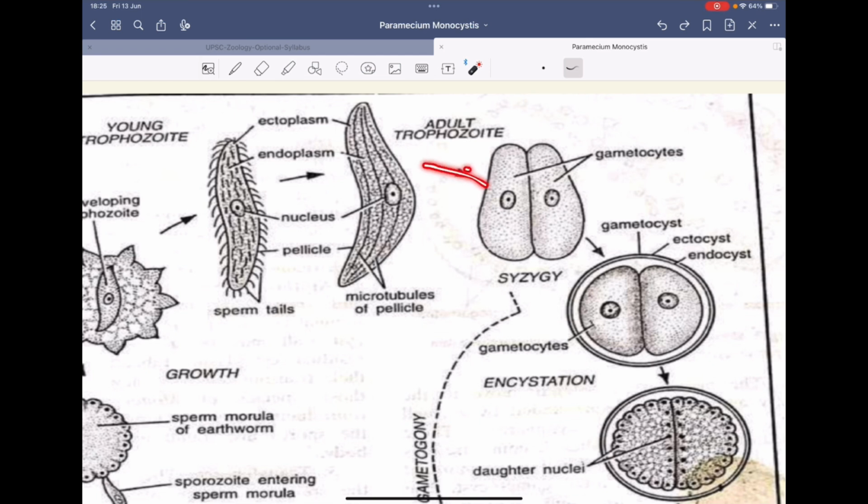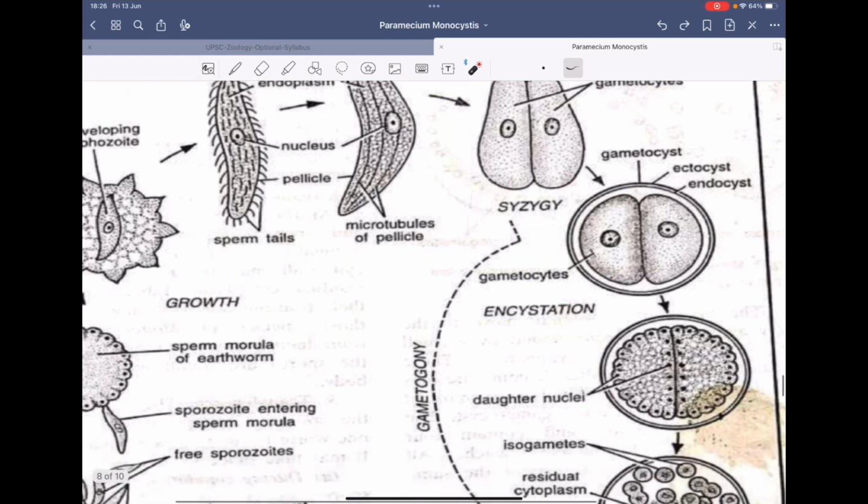What happens is that it will divide and form gametocytes, and these gametocytes are then encysted. This process of formation of these two gametocytes from the trophozoite is called syzygy. Okay, syzygy is the process. Now that these gametocytes have been produced, they are covered by the cyst. This is the cyst.